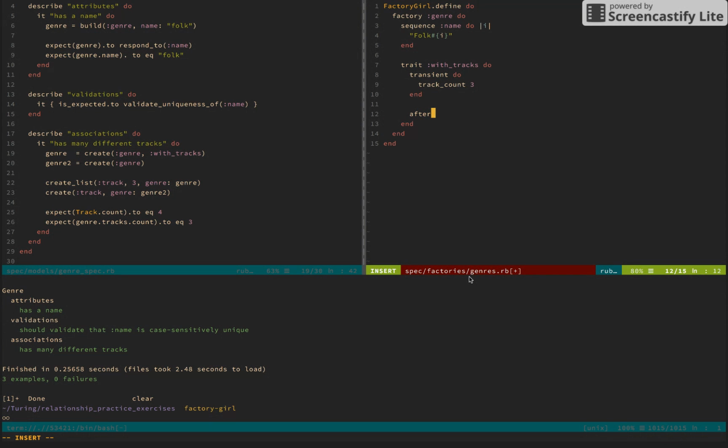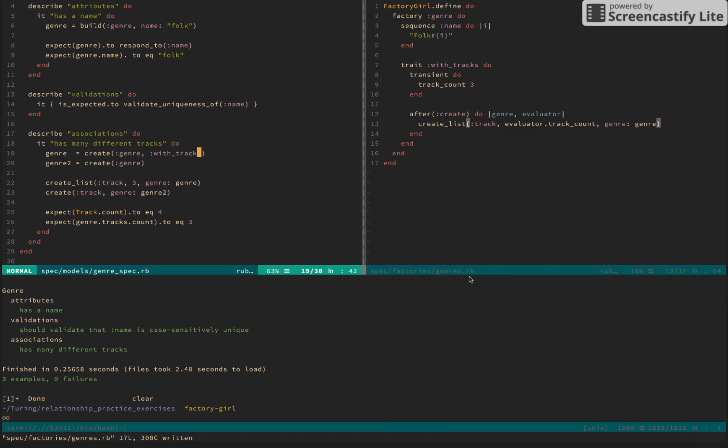And we'll say after create do with our genre and with our evaluator, and we'll say we want to create a list of tracks, evaluator track count, with the genre. Okay, so we have a genre with tracks, and let's go ahead and delete this line.